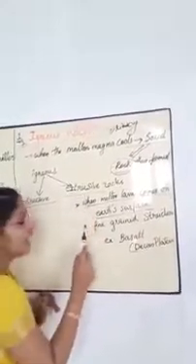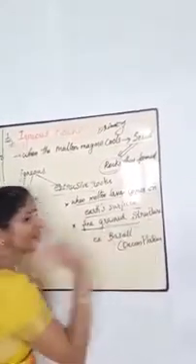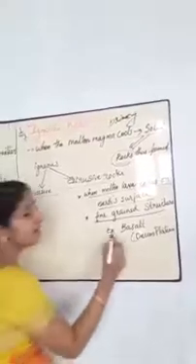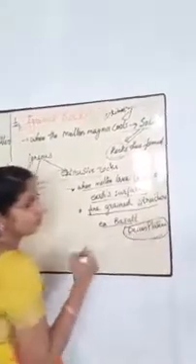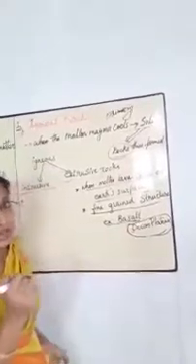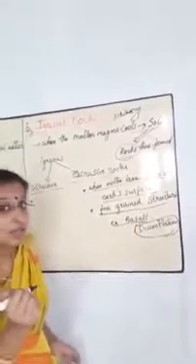Extrusive rocks have a fine-grained structure. As an example, basalt. The Deccan Plateau is made up of basalt.